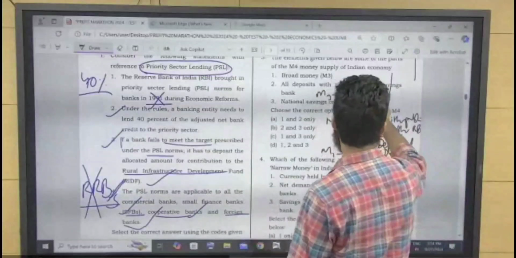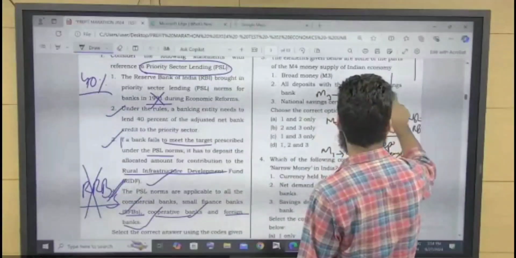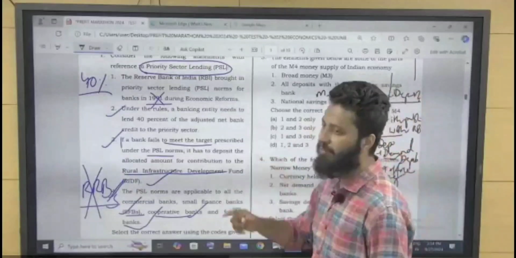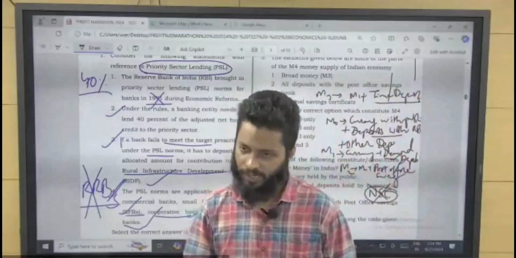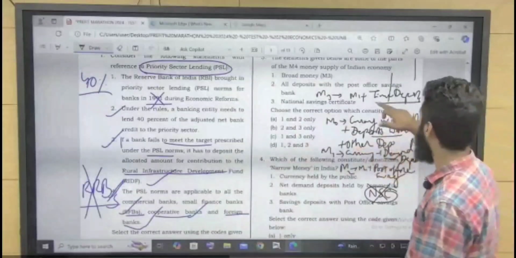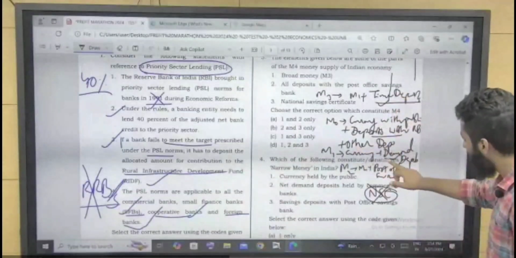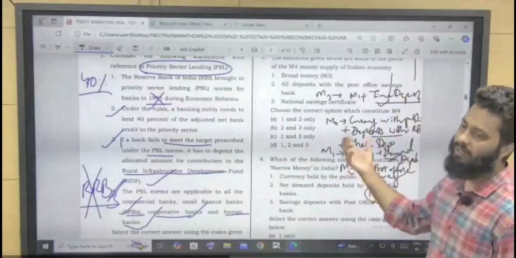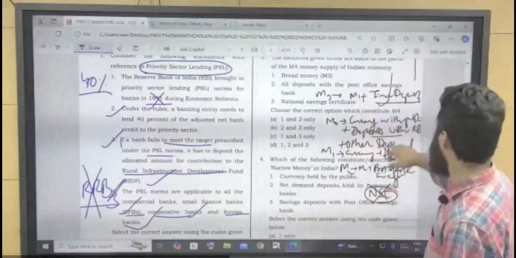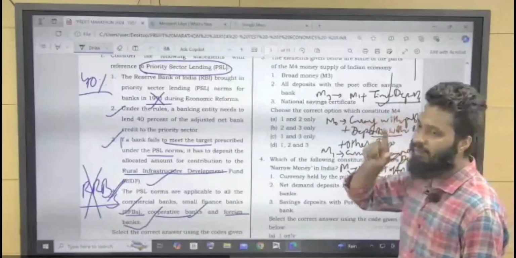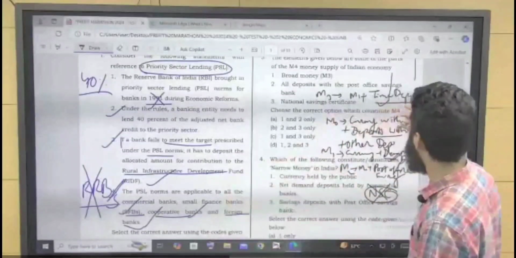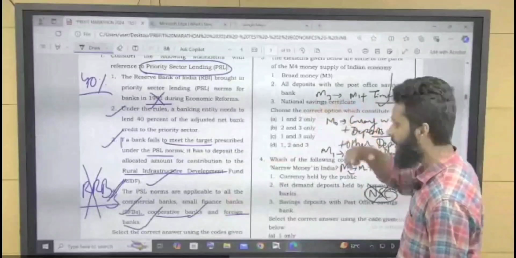M1 plus time deposit. Now what do you mean by time deposit? Time deposits are nothing but fixed deposits, right? It will mature on a particular time. So it is time deposit. What is saving deposit? What is demand deposit? You can demand your money at any time you want. In time deposit, you can demand your money after a particular period of time. That is fixed deposit. So it is a part of M3.